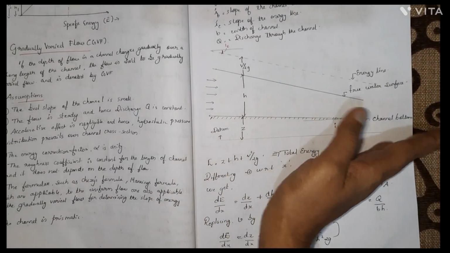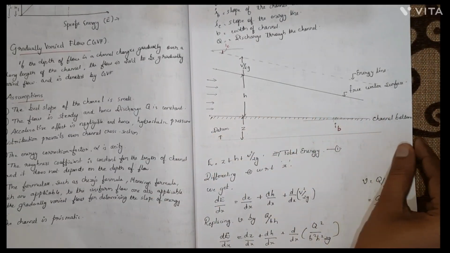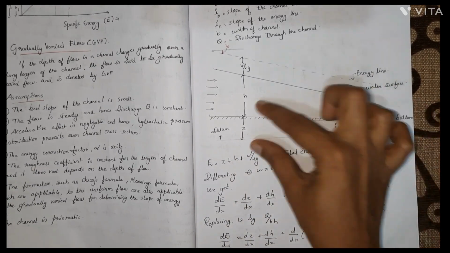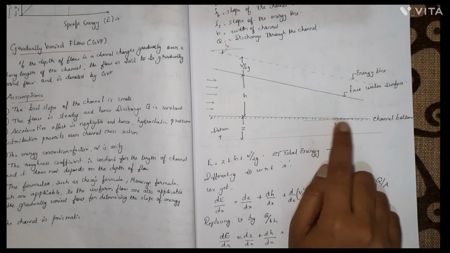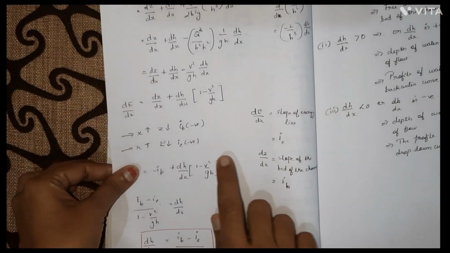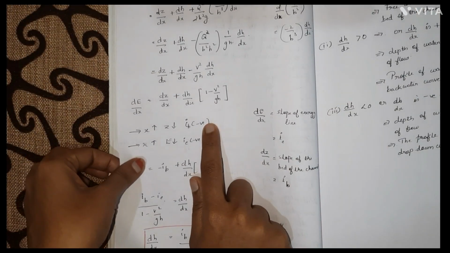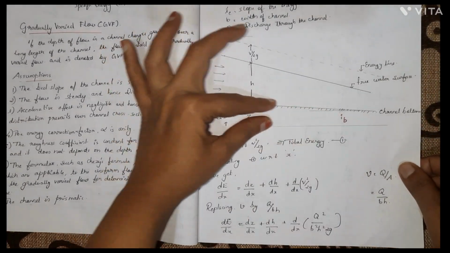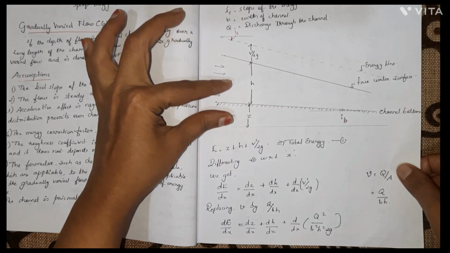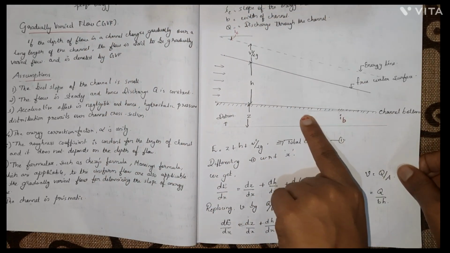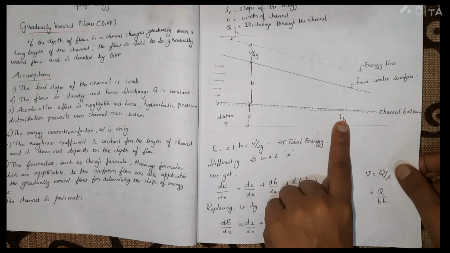We know that the slope of the channel bottom is IB. We can take this IB as negative. Why? Because while we are moving in this positive x direction, z is getting decreased, that is, the height of the bottom of the channel above the datum is decreasing, so I am taking the slope of the channel bottom, IB, as negative.